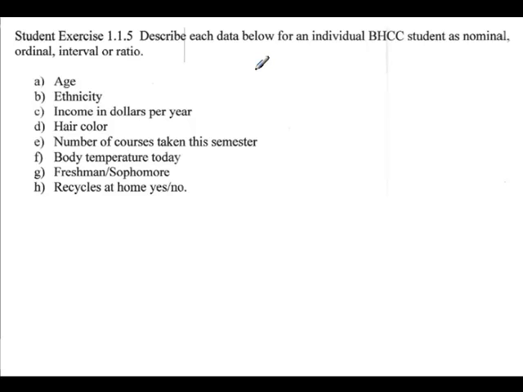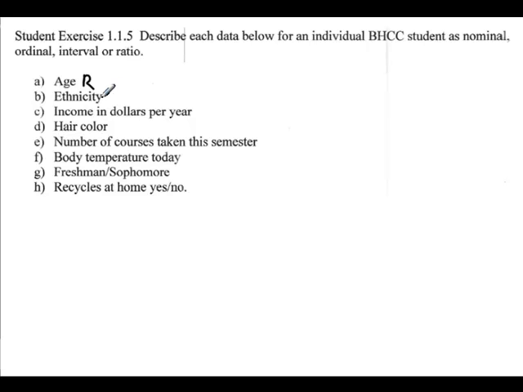Describe each data below for an individual BHCC student as nominal, ordinal, interval, or ratio. Age. So certainly there's a numerical measurement involved, so it's interval or ratio. Is there such an age as 0? And the answer is yes. That's for a newborn. So you have a ratio for age.